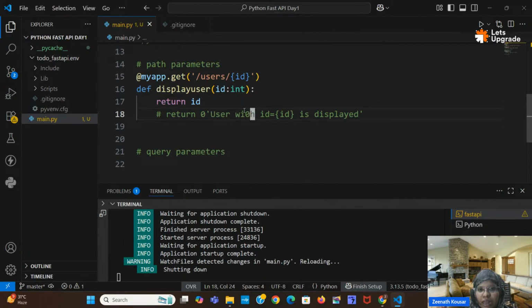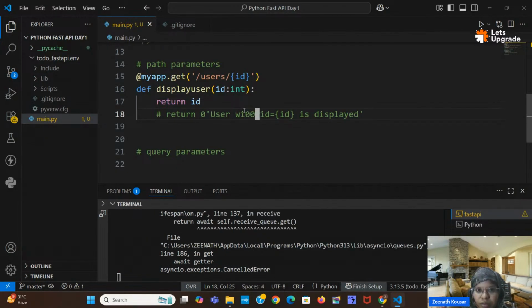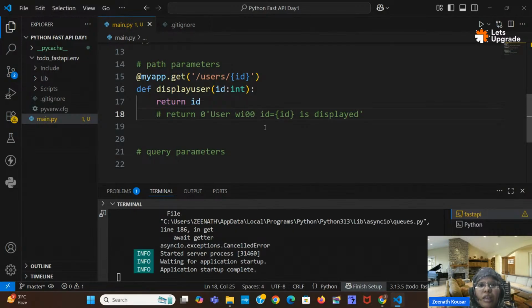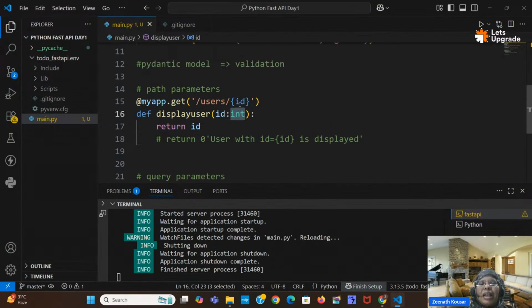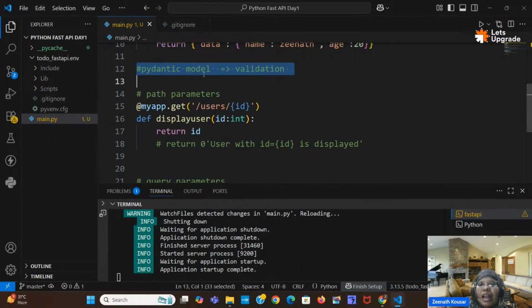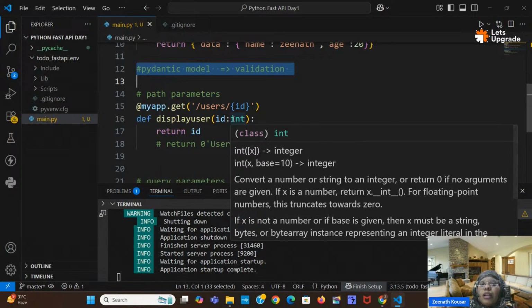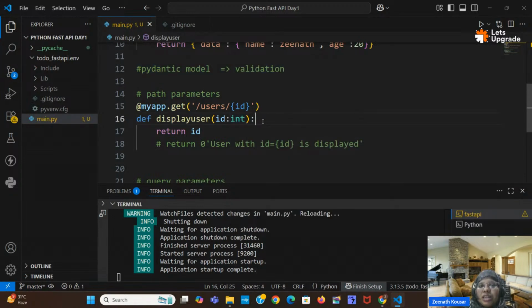Otherwise, what we will get, wait, sorry. So with id, if I give any string, then this Pydantic model will validate and check that the particular id is not an integer. So it will give you some error message. Pydantic will handle all that validation part. You just need to give colon int.